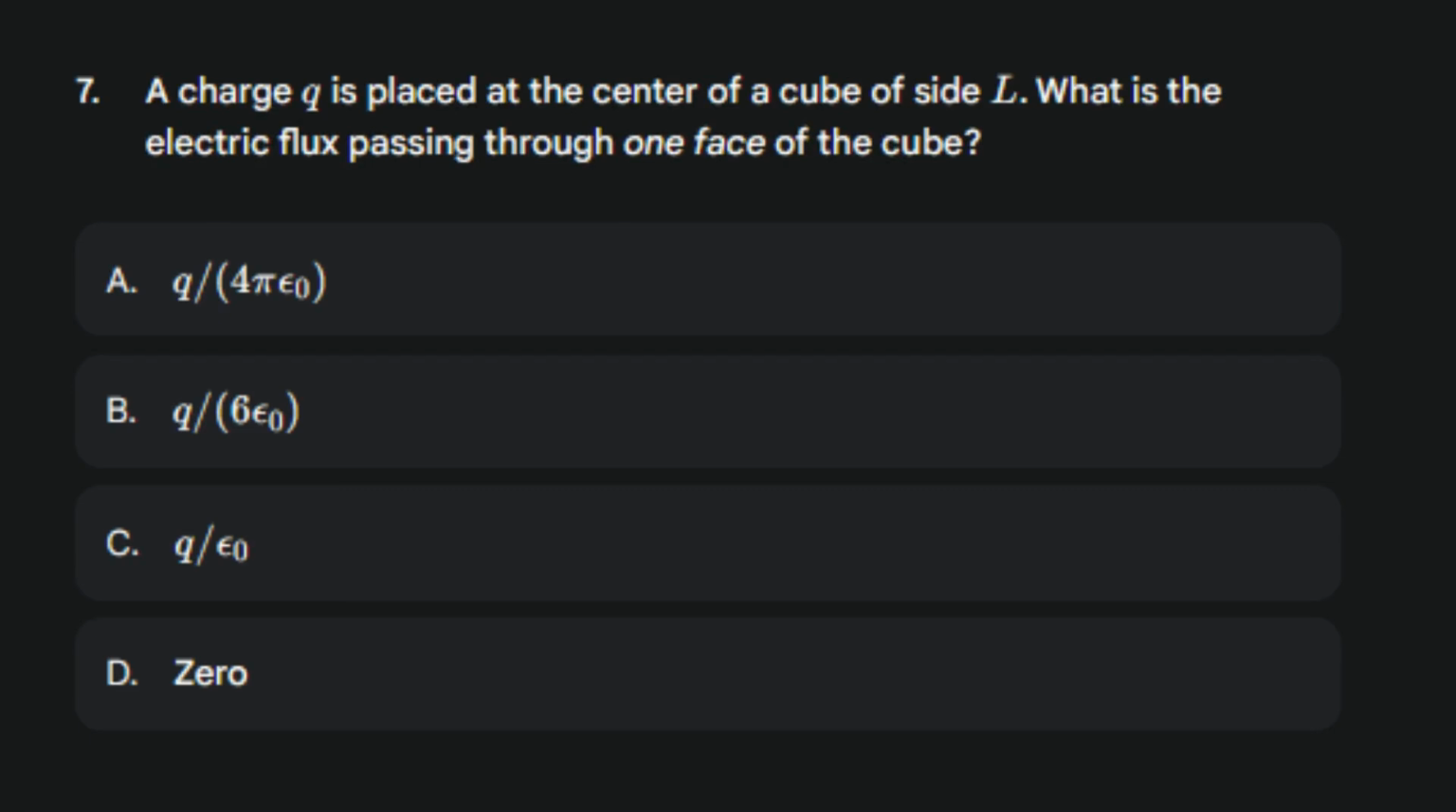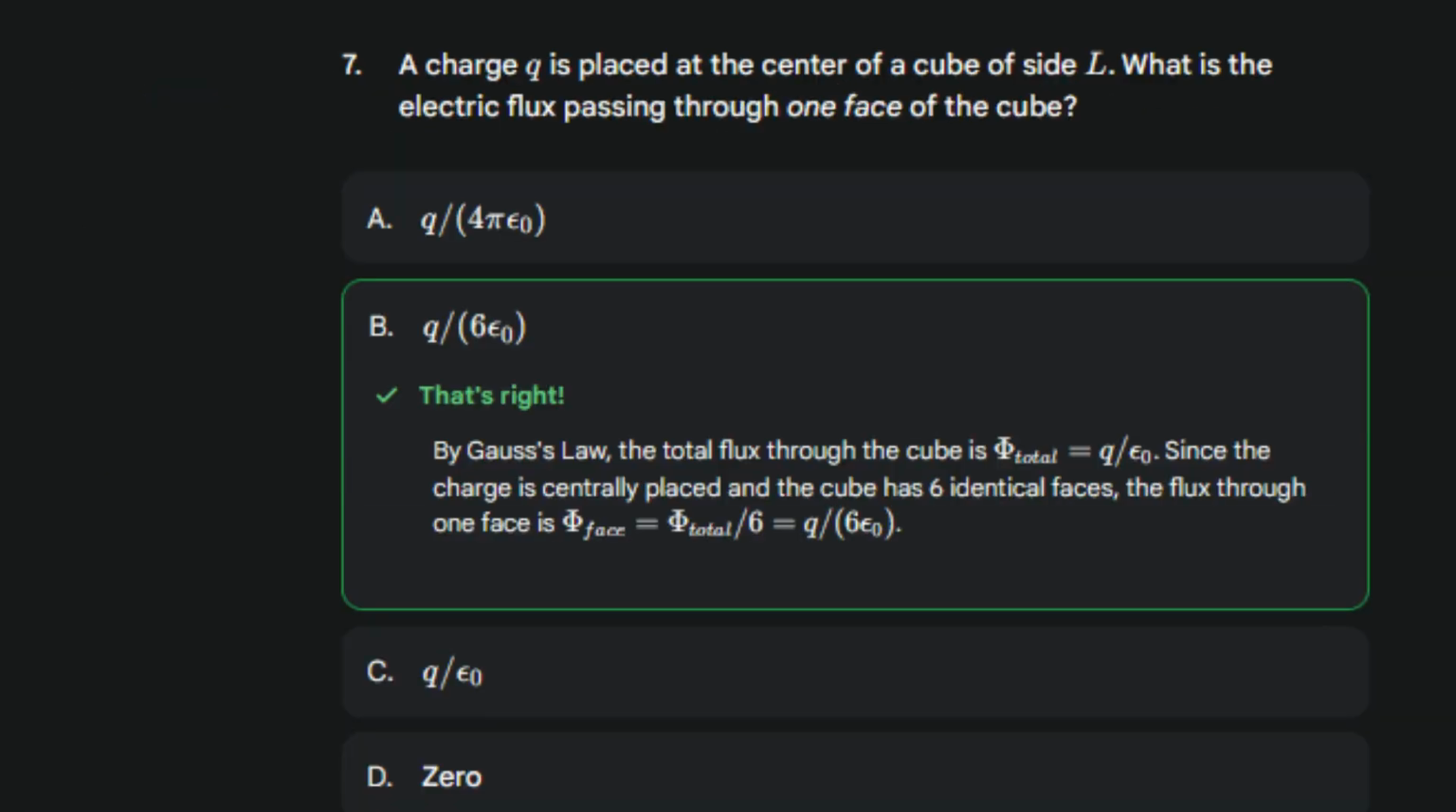A charge, Q, is placed at the center of the cube of side L. What is the electric flux passing through one face of the cube? Great, you are a champion. Correct option is B, just unitary method, from all the 6 faces Q upon epsilon, so from one face 1/6